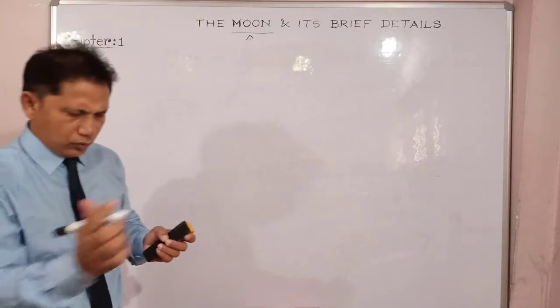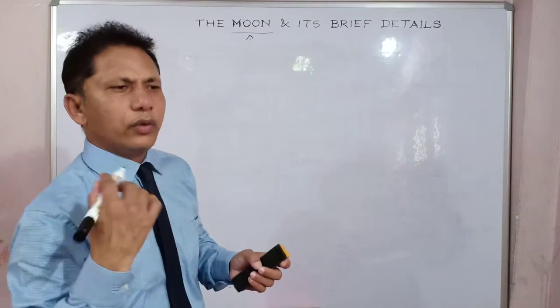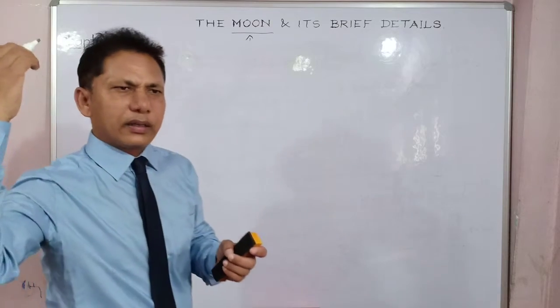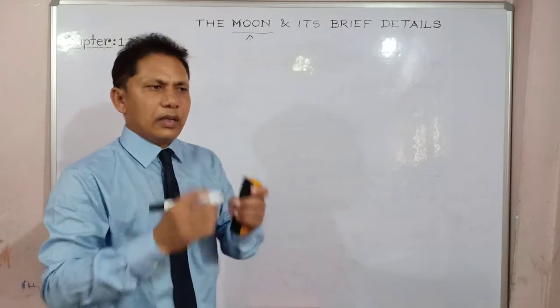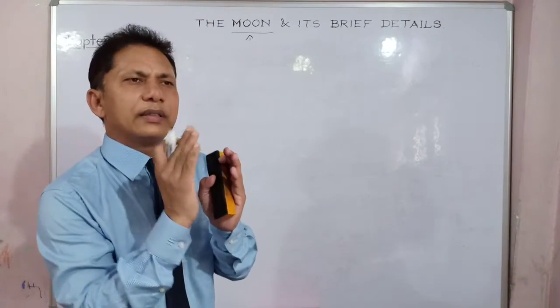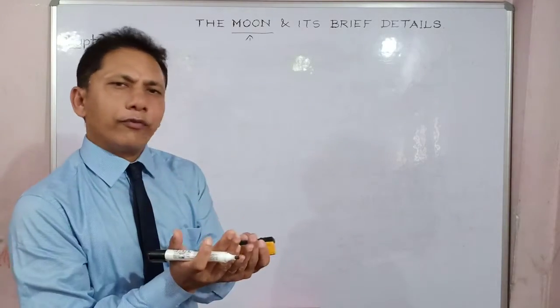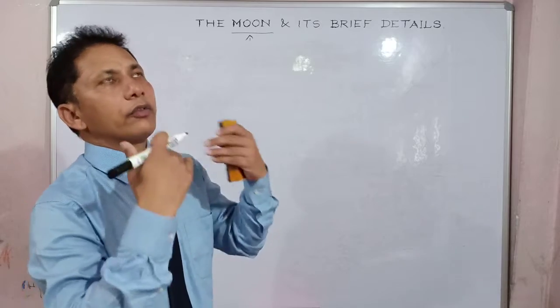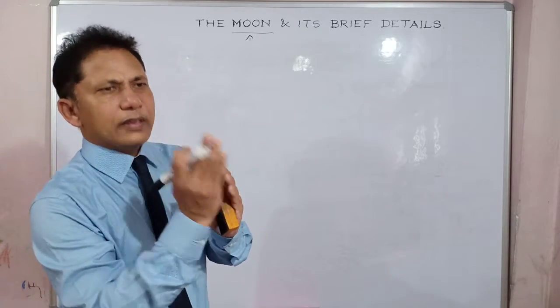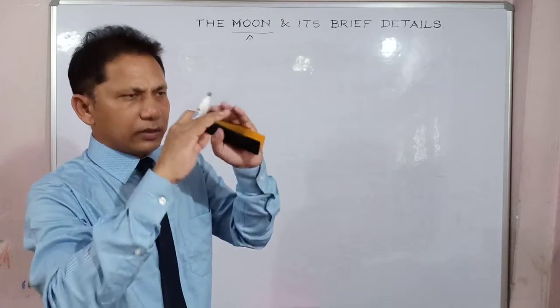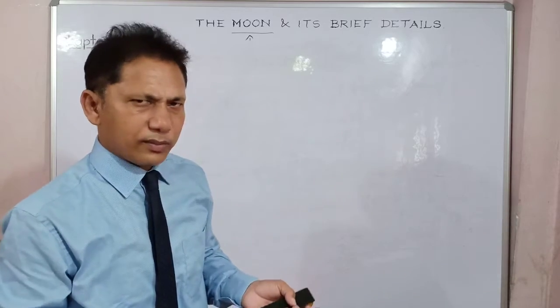Throughout the month, have you noticed in the clear night sky that we see a different shape of the moon? Not every day do we get the full glow of a full moon, and not every day is it completely dark. Different shapes and different percentages of the circular moon appear to us.